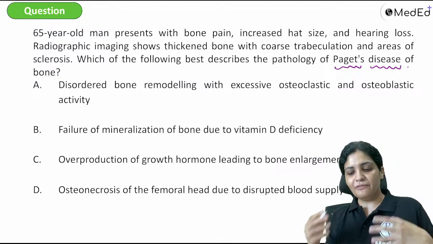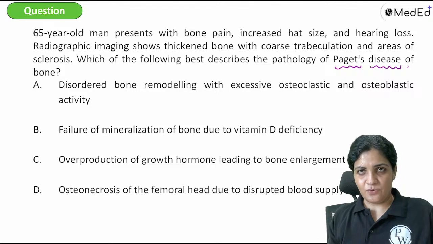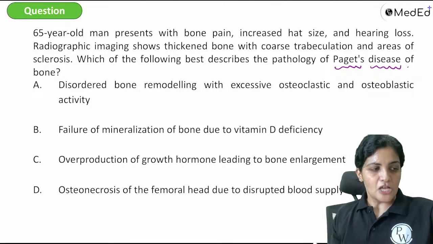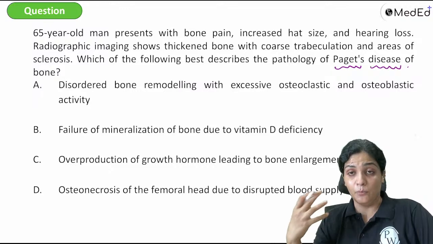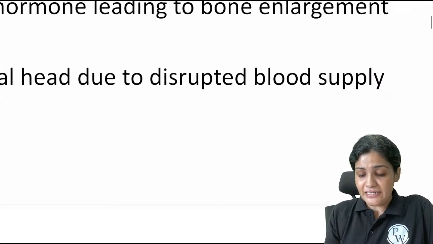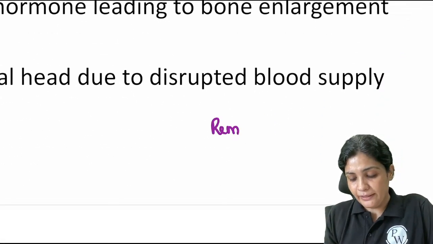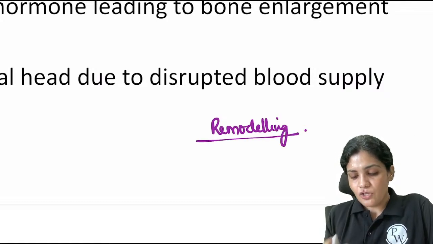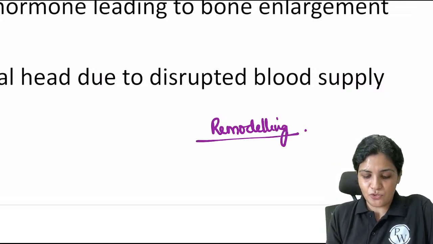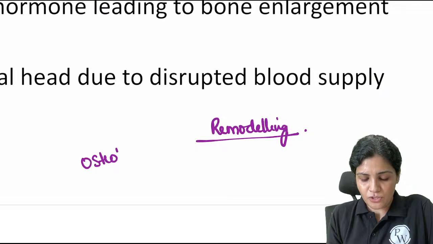Okay, so whenever we are talking about Paget's disease, what is actually Paget's disease? Paget's disease is nothing but there is some problem in the remodeling. So here you have to understand what is remodeling, or what is the dynamics of the bone. Whenever bone has to form, first there will be osteoblasts.